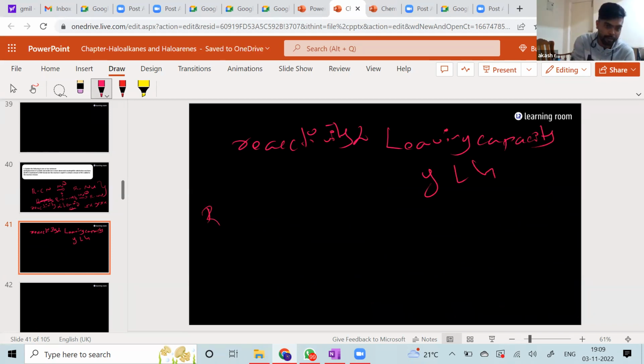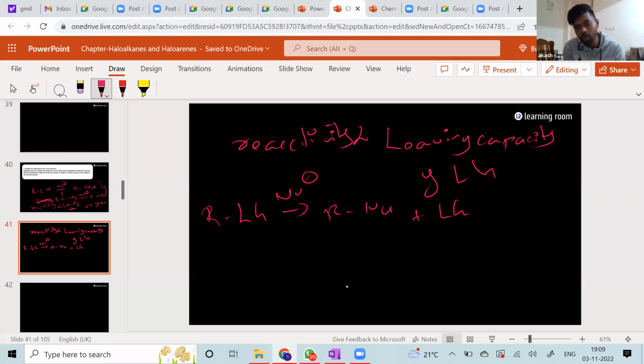That means if I have an R-Lg and a nucleophile like this, that is going to form R-Nu, plus the leaving group is going to go out. Leaving group is the going out group, right? So more and more this reaction is going to happen if more and more leaving capacity this leaving group has. More and more easily it can leave.